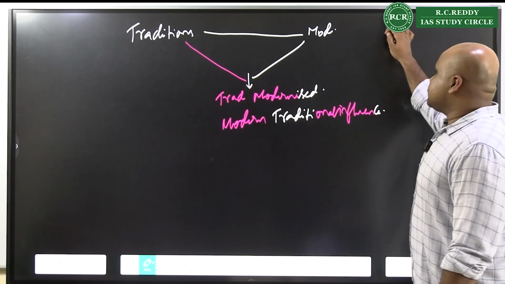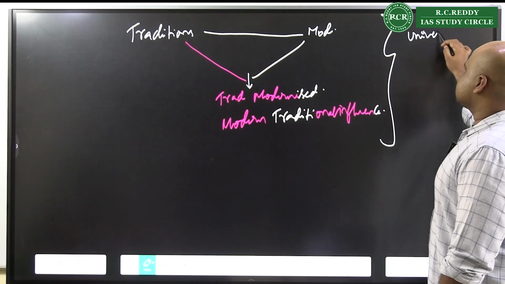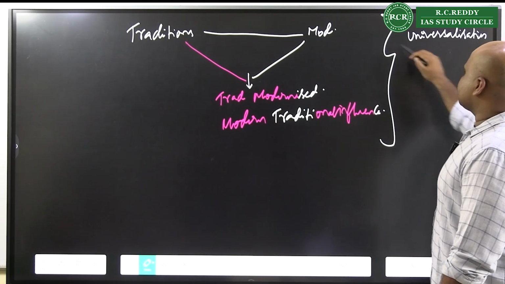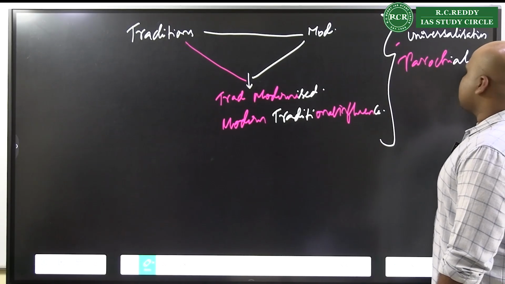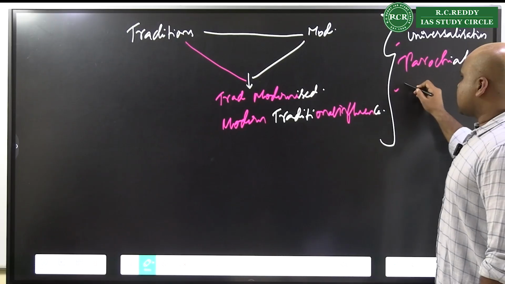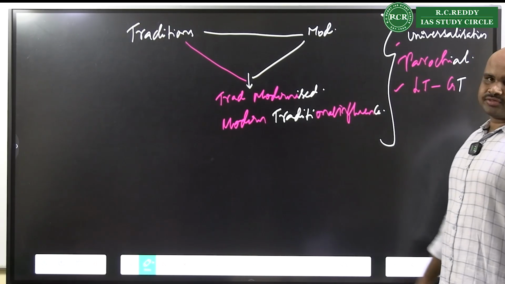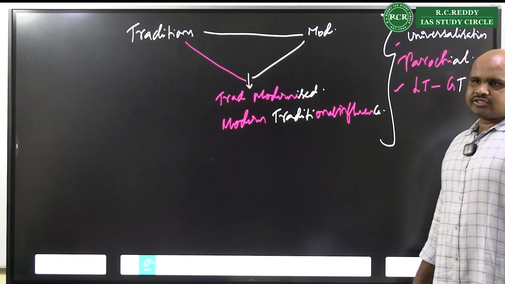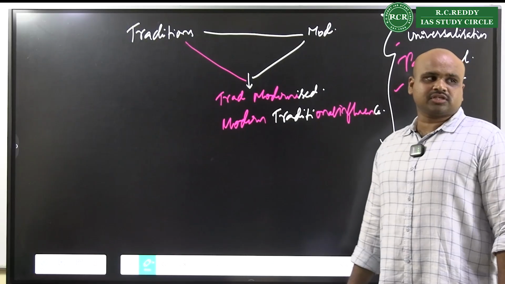And that is where we see aspects of universalization, aspects of parochialization, and aspects of interplay of little traditions and great traditions. That is another important dimension that you will have to remember with respect to traditions and modernity.